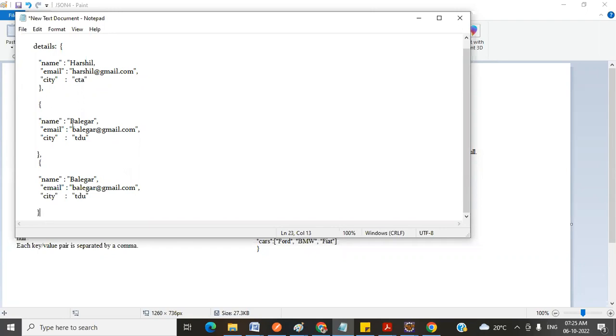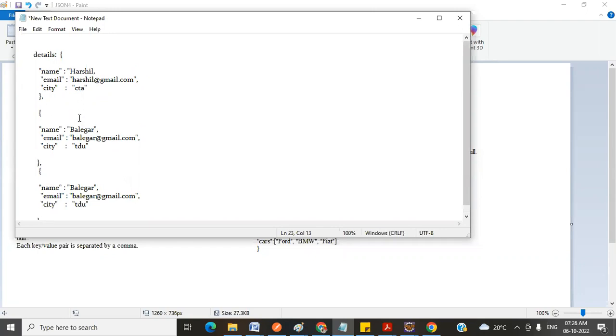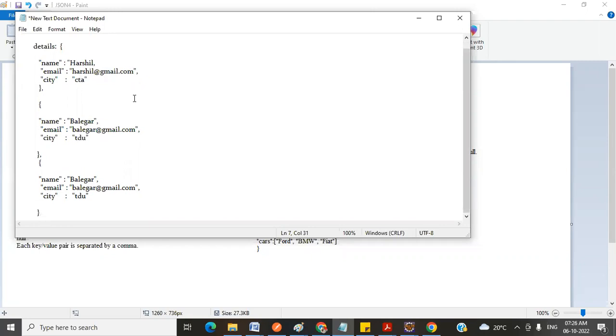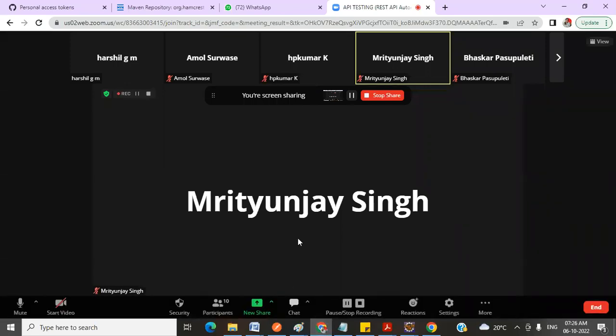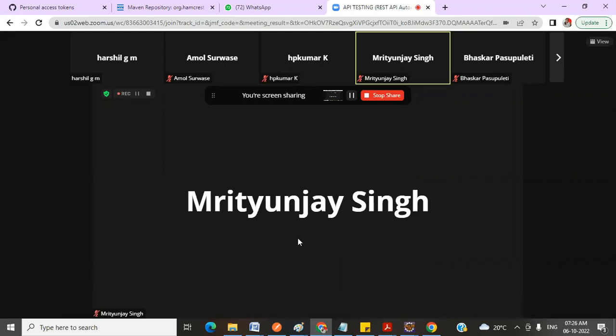Since I am containing multiple objects, now tell me, you have to speak up guys. Just use the chat. If you want to store multiple values inside a variable, which concept do I have to use? If it is wrong, also no issues, just interact in the session. Make use of the chat and tell me, if I want to use multiple values inside the variable, which concept do I have to use?